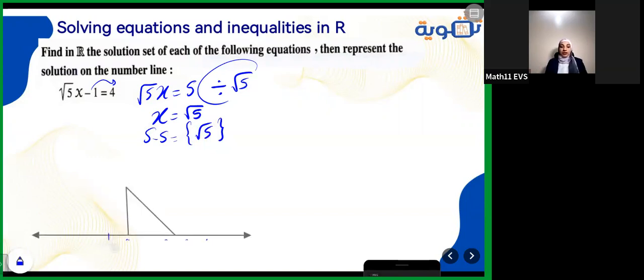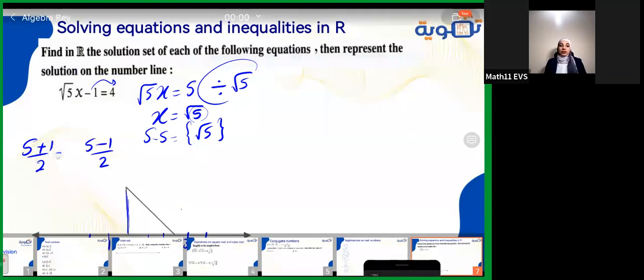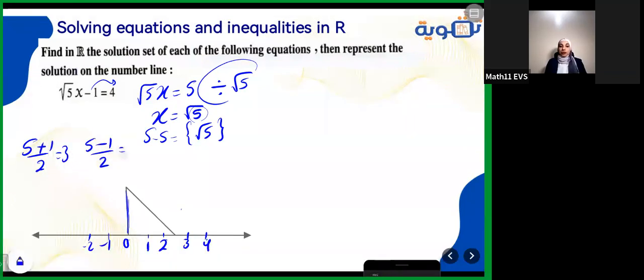It will be here 0, -1, -2, and so on. Here it's 1, and here it's 2, 3, 4, like this. This line, I will draw it using how to draw these lines to represent it first. I have the 5, take it plus 1, divide 2, and take the 5 minus 1, divide 2. So here it's 6 divide 2 equals 3, 4 divide 2 equals 2.